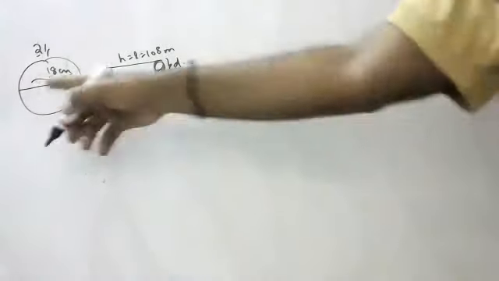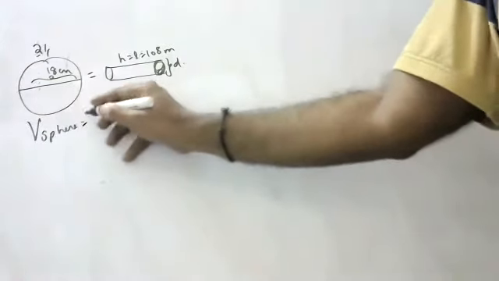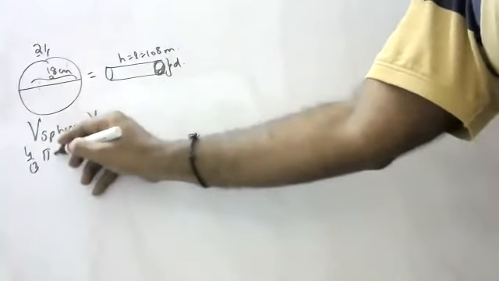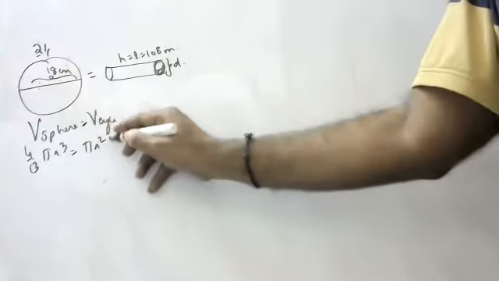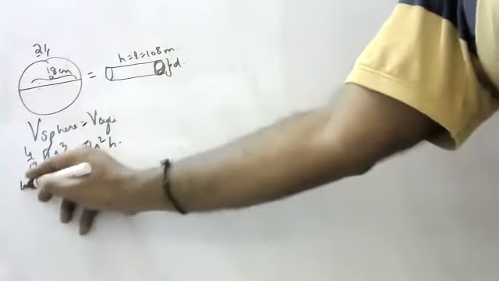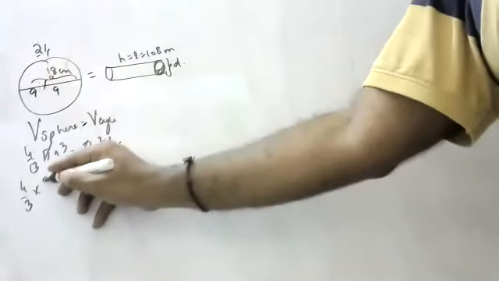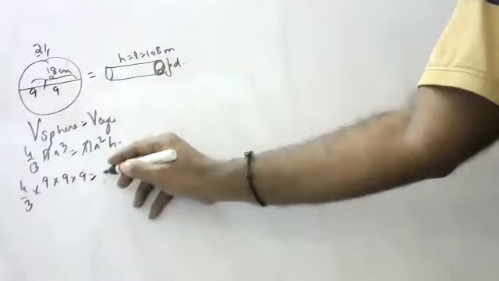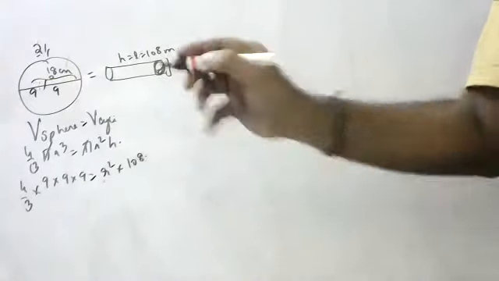I'll help you. Volume of sphere equals volume of cylinder. 4 by 3 pi r cube is equal to pi r square h. Pi cancels. 4 by 3 into 9 cube equals r square into the height, 108 meters.